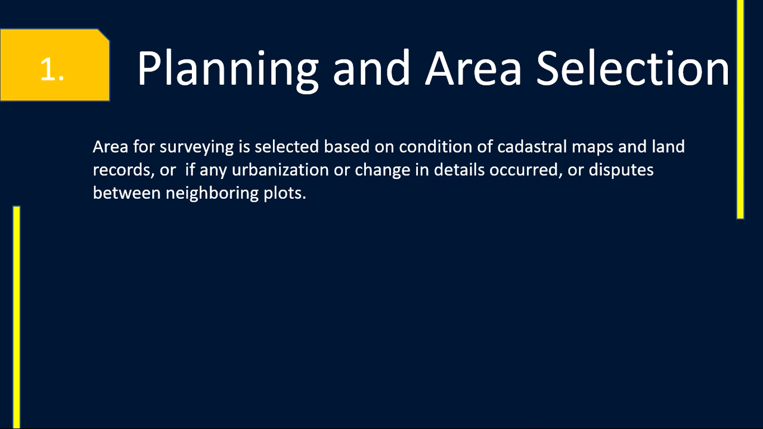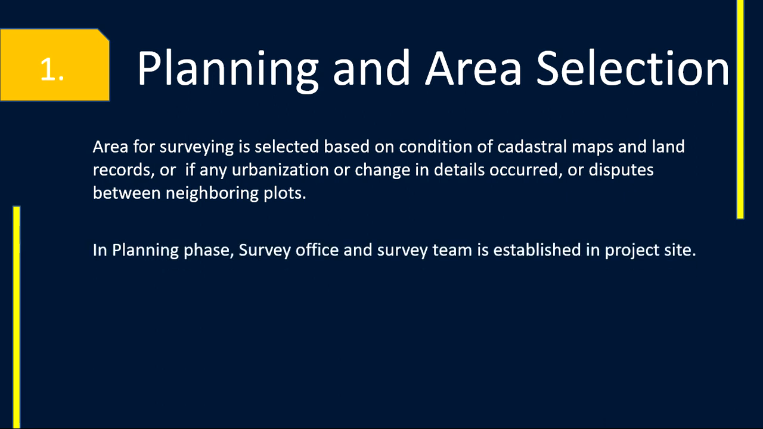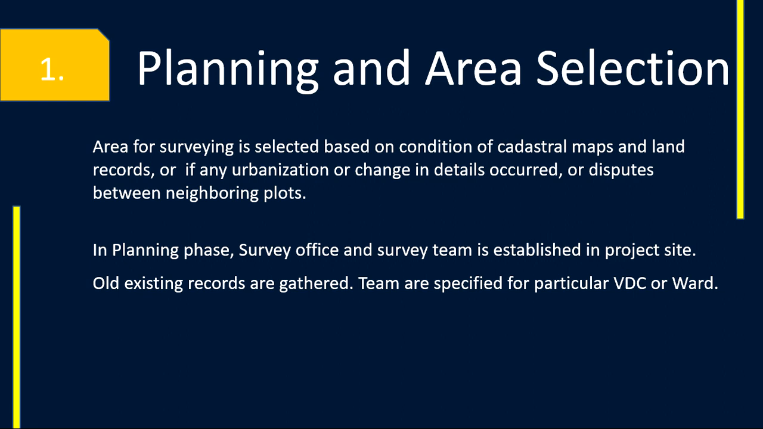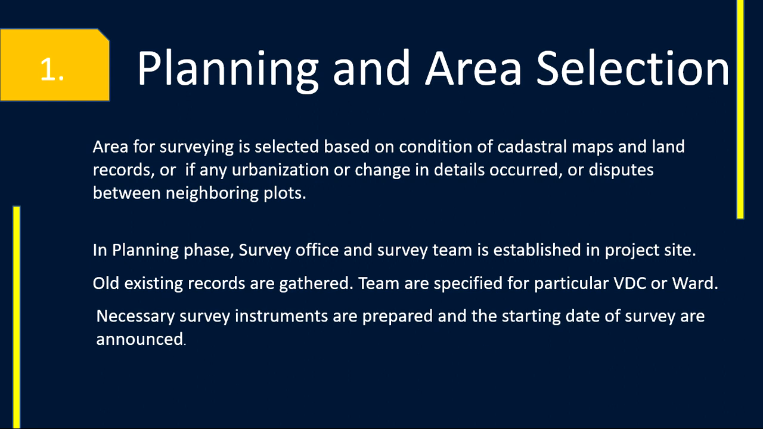The area for surveying is selected based on the condition of cadastral maps and land records, or if any urbanization or change in detail occurs, or dispute between neighboring plots. In the planning phase, a survey office and survey team are established in the project site, and then old existing records are gathered. Teams are specified for a particular VDC or ward. Then the necessary survey instruments are prepared and the starting date of the survey is announced.